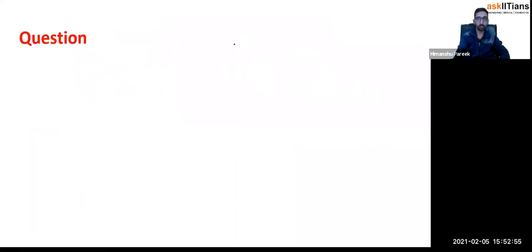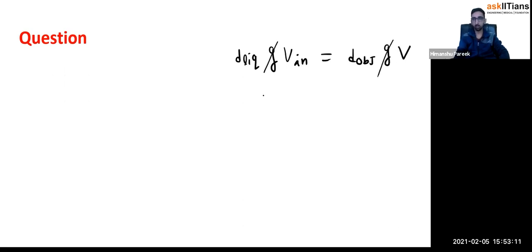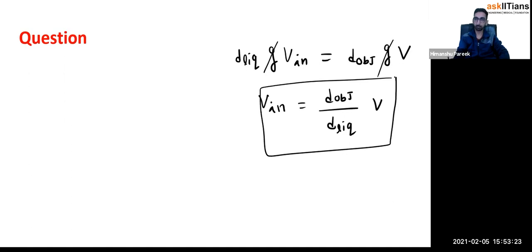So d liquid multiplied gravity multiplied v inside is equal to d object multiplied gravity multiplied total volume. Gravity will get cancelled out. So the volume of the object which is inside is equal to d object divided by d liquid multiplied total volume. That's how we get the volume inside, right?